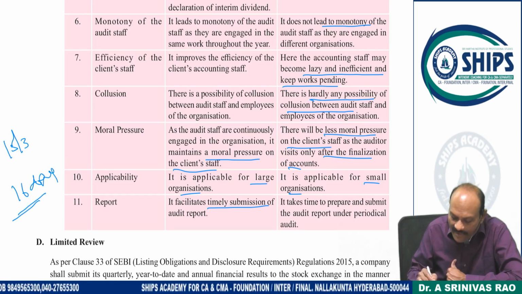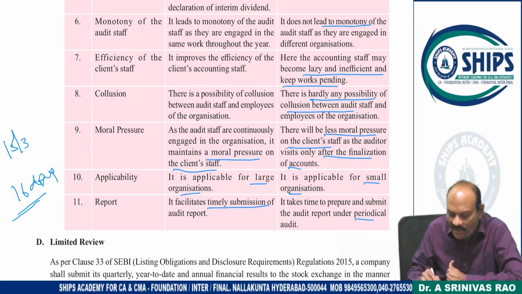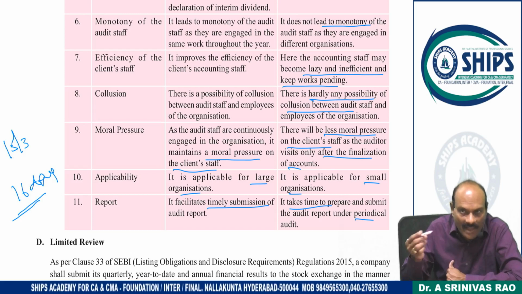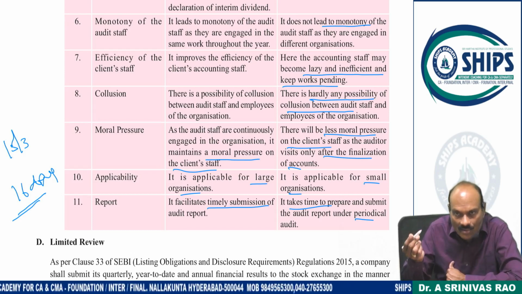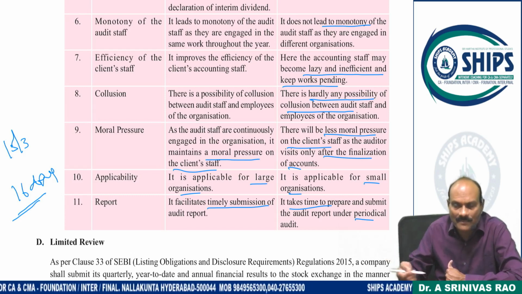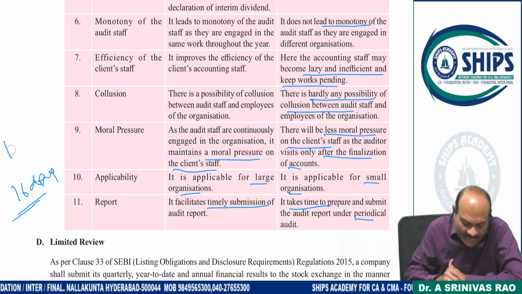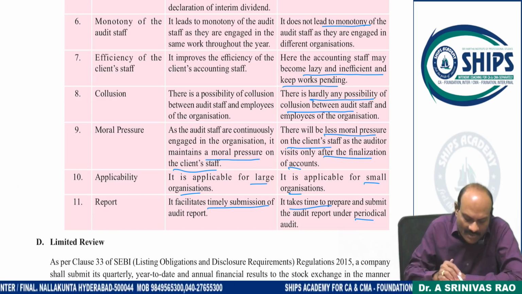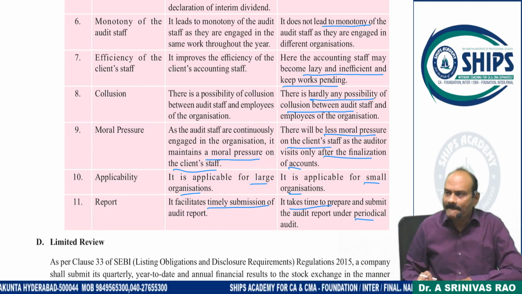Whereas in the case of a periodic audit, it takes time to prepare and submit the audit report, because I have to plan, program, go for the audit, and draft a copy. It will take some time to complete and submit my report. So these are the differences between continuous audit and periodic audit. Clear?